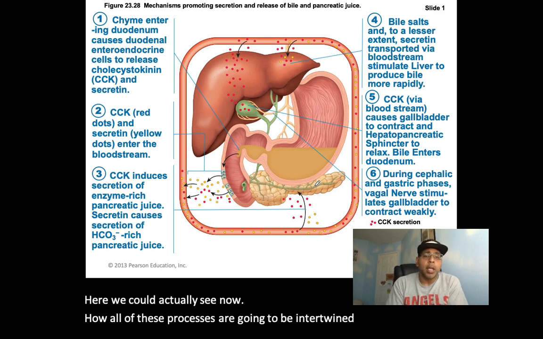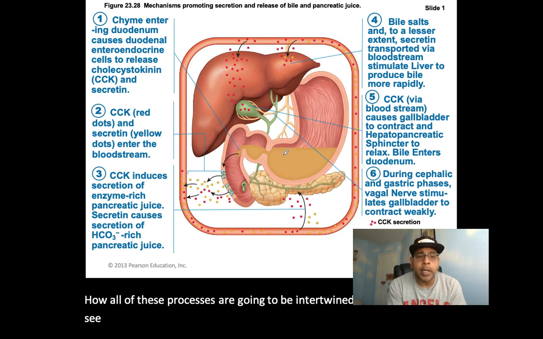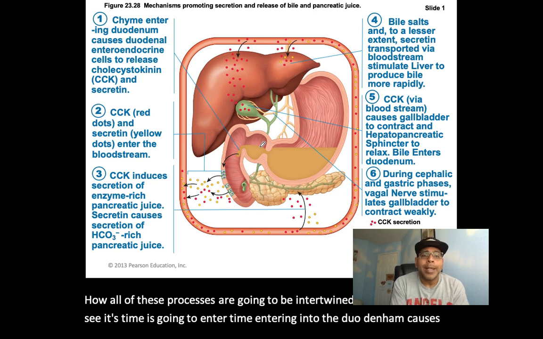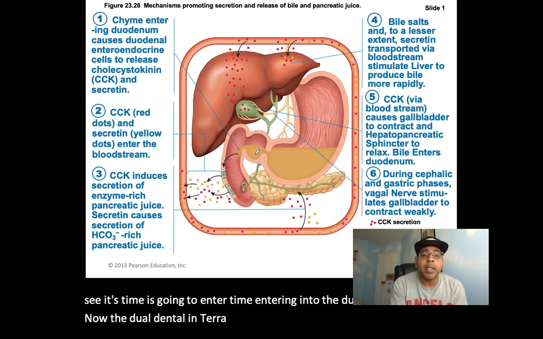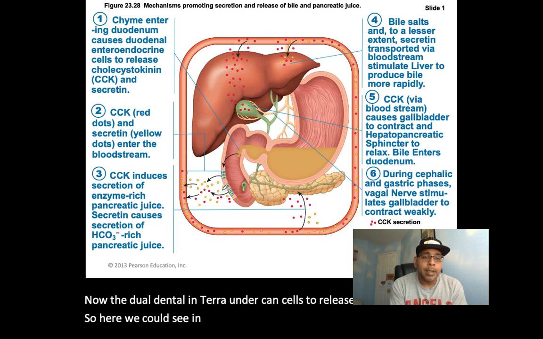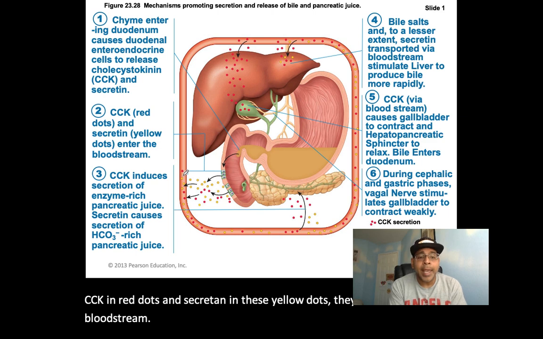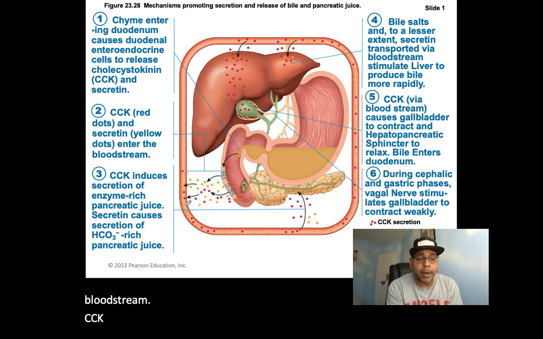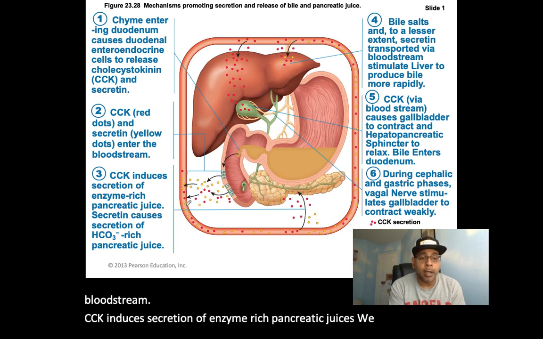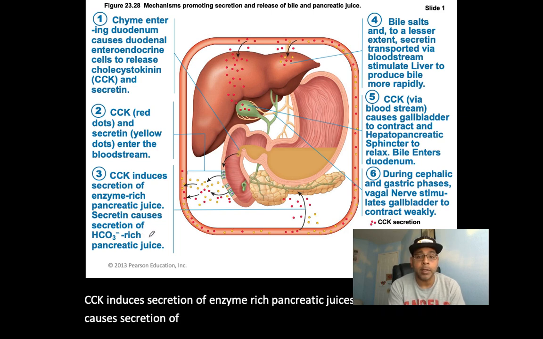Chyme is going to enter the duodenum, which causes the duodenal enteroendocrine cells to release CCK and secretin. Here we can see CCK in red dots and secretin in yellow dots, and they will enter the bloodstream. CCK induces secretion of enzyme-rich pancreatic juice, as we said. Secretin causes secretion of bicarbonate-rich pancreatic juice.